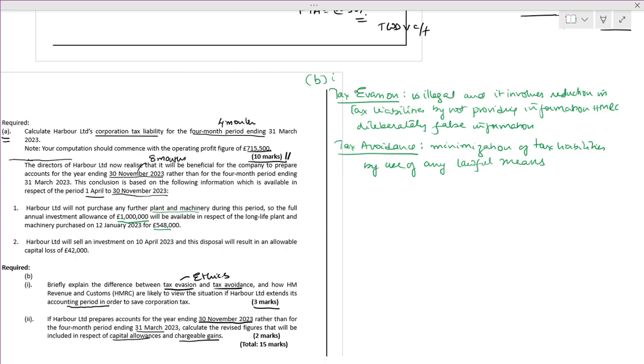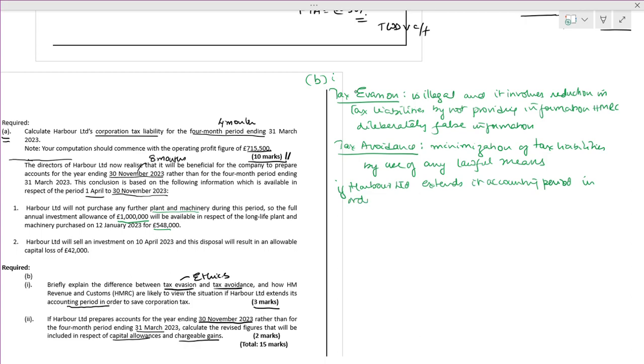What it says, is it right? If Harbour Limited extends its accounting period till 30th November, it is for 3 marks. You have to write a minimum of 3 points.